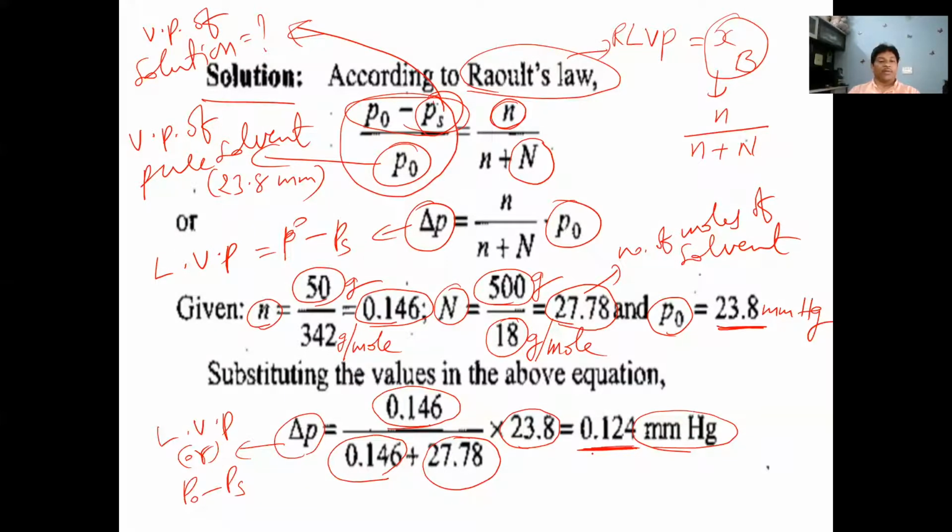So this is the lowering of vapor pressure. But sometimes they ask for the relative lowering of vapor pressure. Relative lowering of vapor pressure means P naught minus PS by P naught we have to take. But here it asked only for the lowering in vapor pressure, that's all. That's why we have only calculated P naught minus PS.